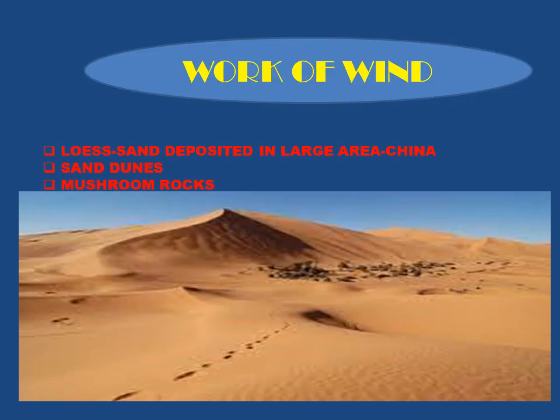Work of wind. When we talk about wind action, it is primarily seen in deserts where wind is predominant. In deserts, a huge amount of sand is blown from one region to another and deposited. Such deposition is known as loess. Loess is commonly seen in China. Other structures are sand dunes, and mushroom rocks, which are formed by differential erosion.